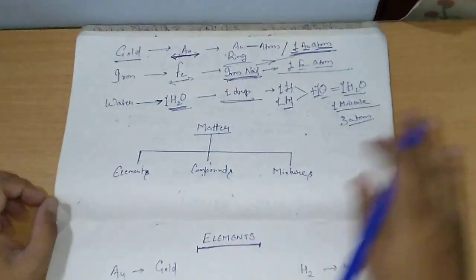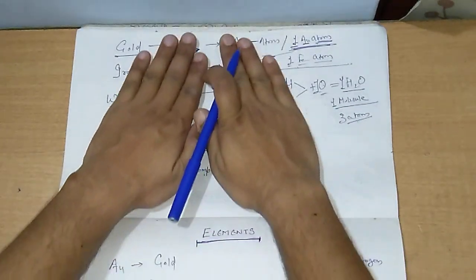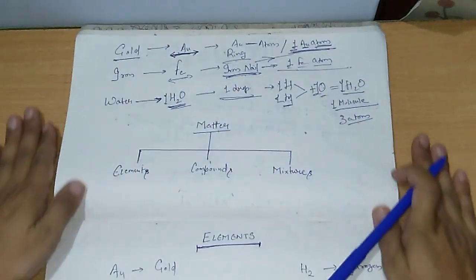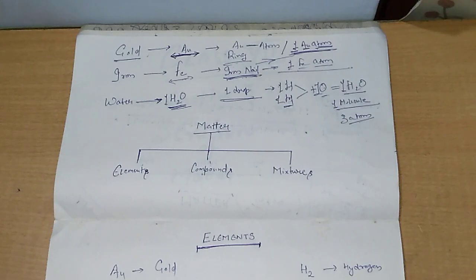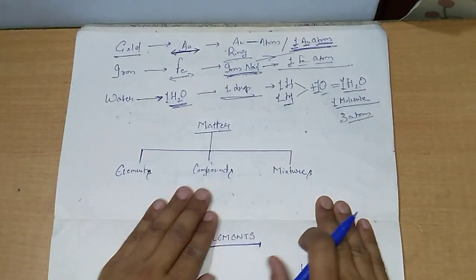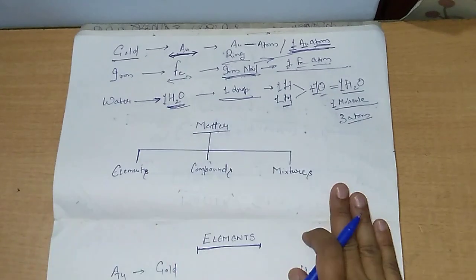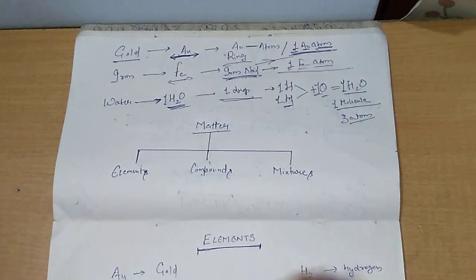After this, we discussed how all the matter around us is divided into categories. There are three basic categories: elements, compounds, and mixtures, clear. We will discuss each one after the other. Let us first discuss elements. So what are elements?